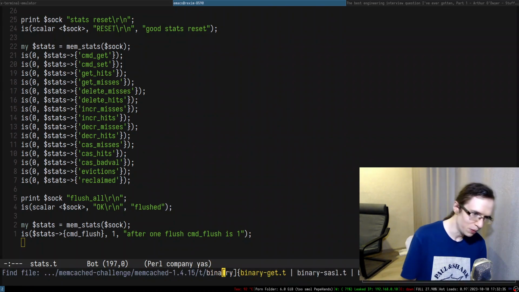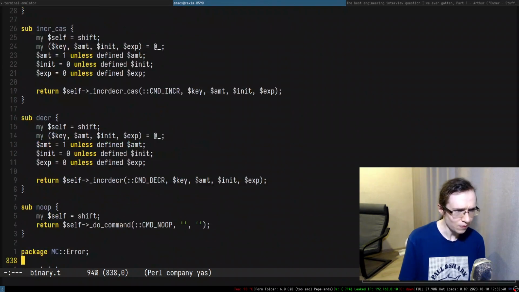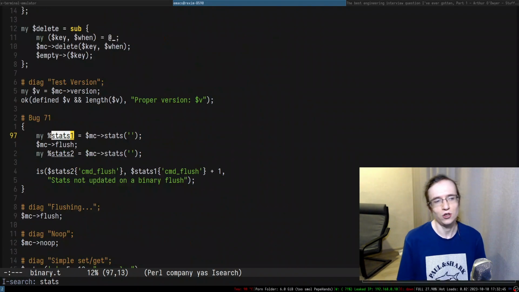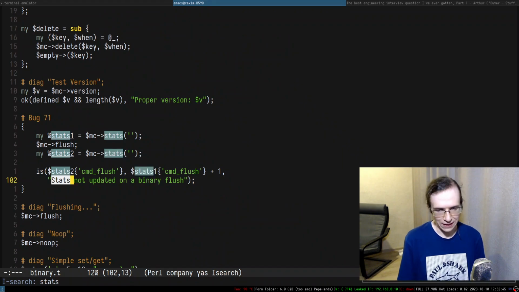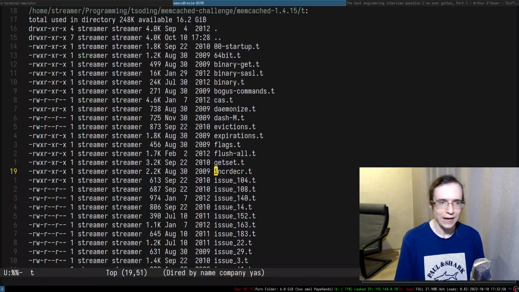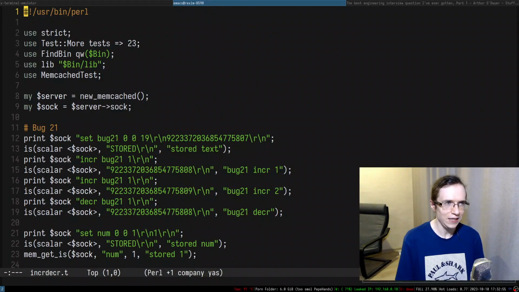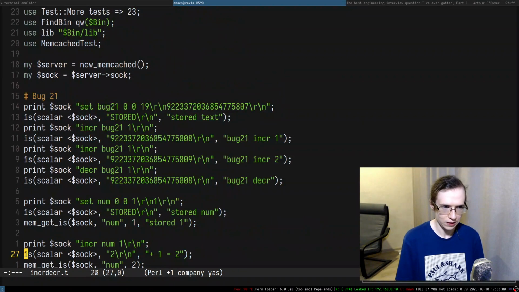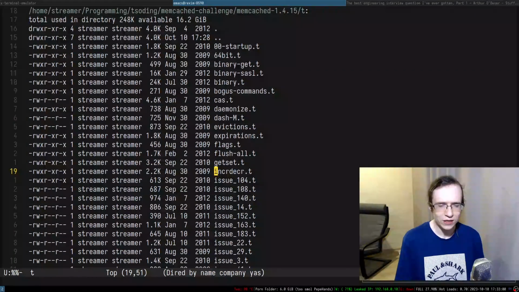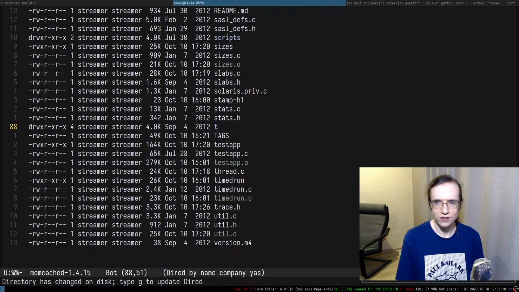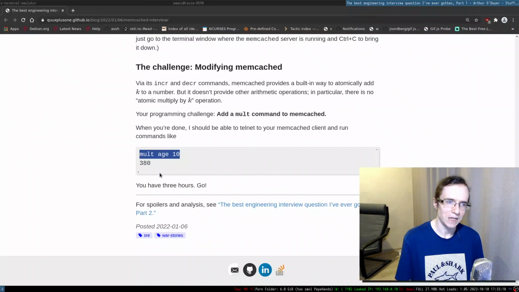We probably want to look into the binary t and see what's up with that. I wonder if it has something to do with stats. Yeah, so we also look into the stats. Since we added some stats in here, this thing probably broke. And on top of that, we would probably want to modify the incr decr test to add support for multiplication as well, right? But working with that and extending all of that is probably a separate piece of work on its own. I don't know if it is required for this challenge to be completed, but yeah.